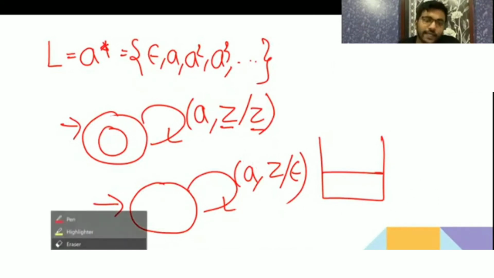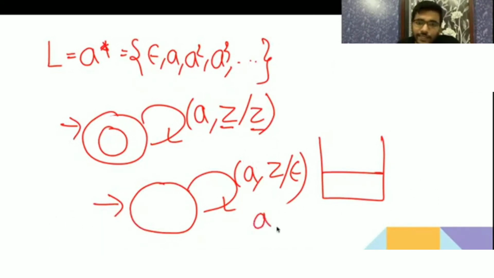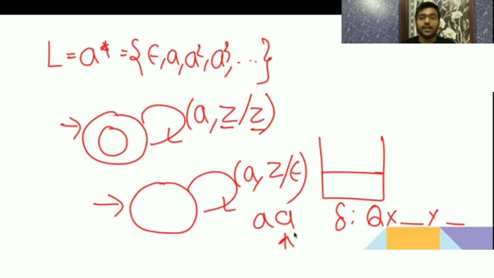Now again if you are getting a, the top of the stack is empty, and I have told you we require both the current state, input as well as the top of the stack to give the transition. Since the stack is empty, you will not be able to give a transition. It means 2a, triple a, 4a you will not be able to accept because you can't give a transition again for a. So that's why for some strings acceptance by empty stack is not possible.